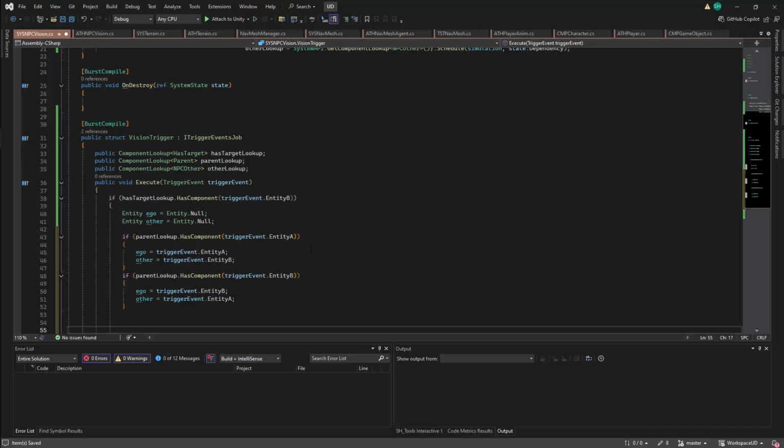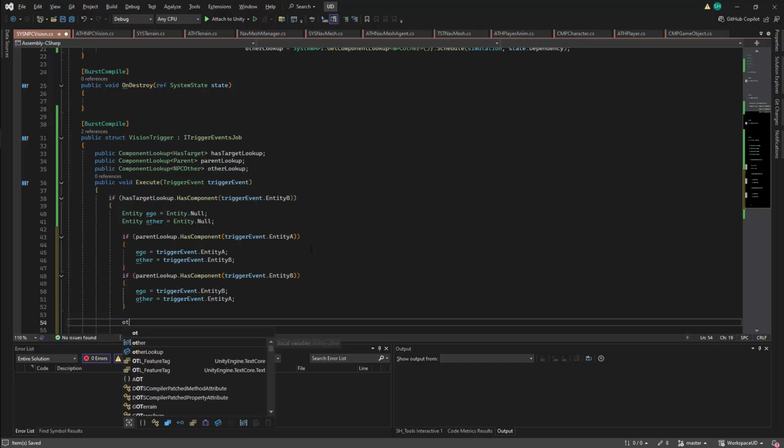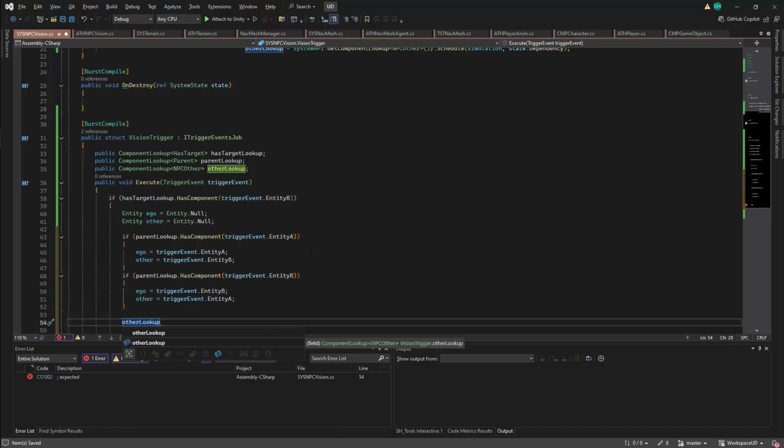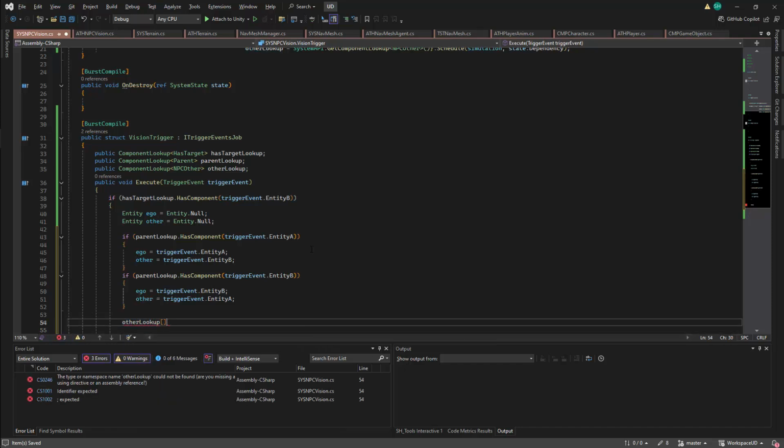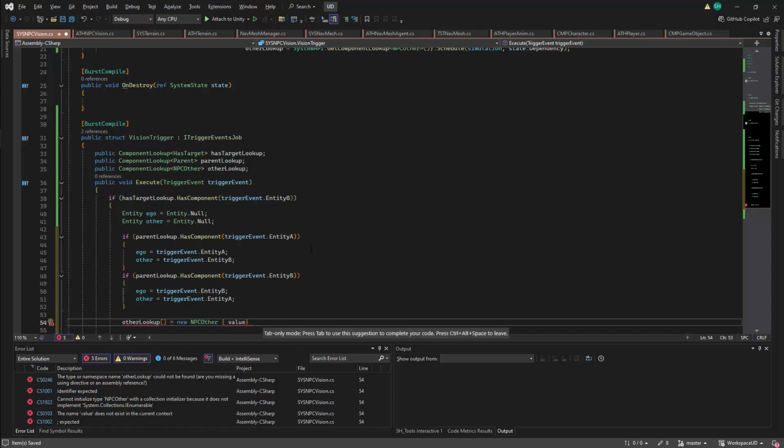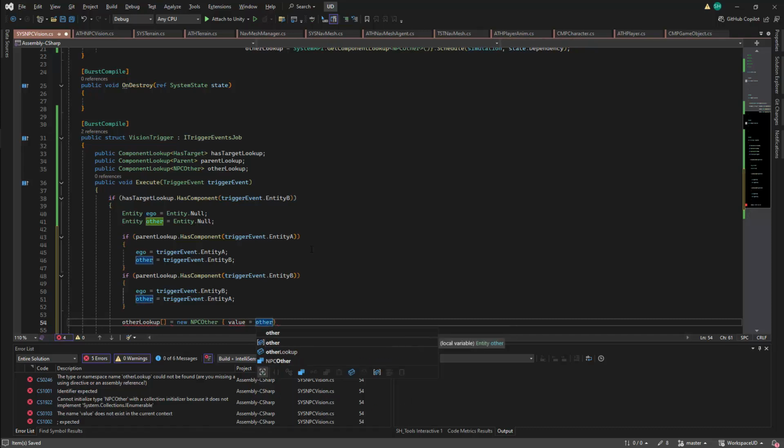I can now set my other value on my NPC, and I'm going to be doing this using my component lookup. In this case, the other lookup. The index here will be set with an entity number, but I'll leave that till later. This will be set with a new NPC other component. I'll initialize this by setting the value, and the value will be set with our other entity.